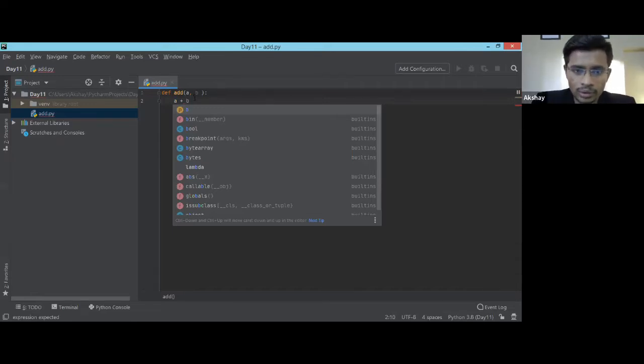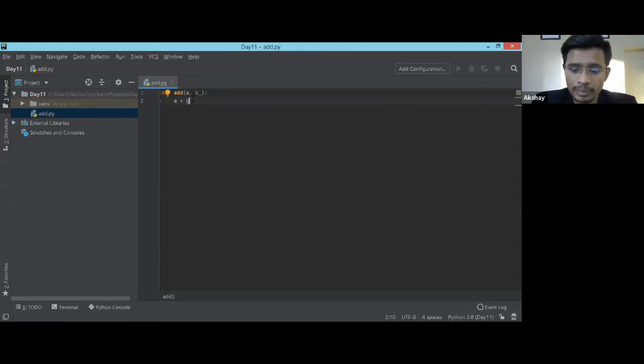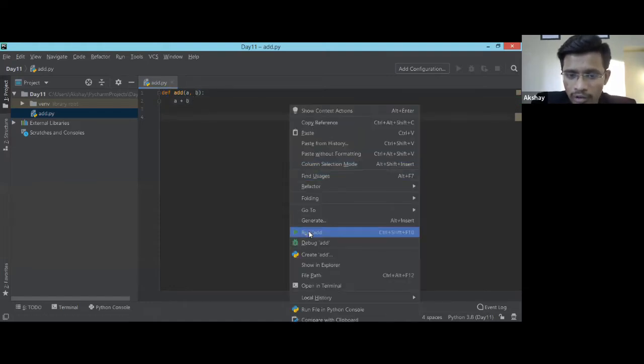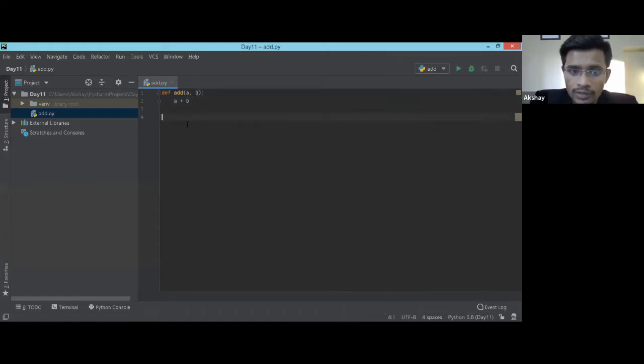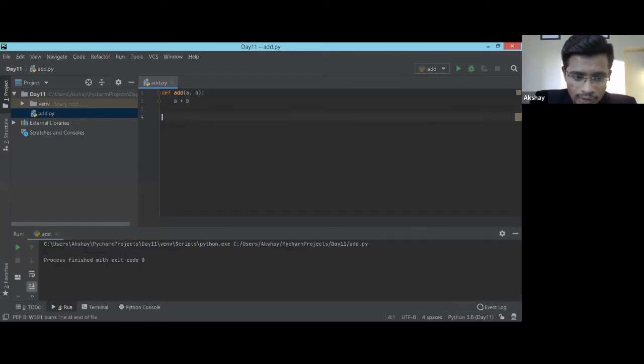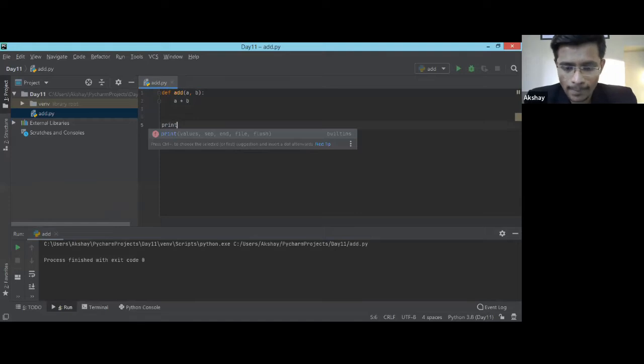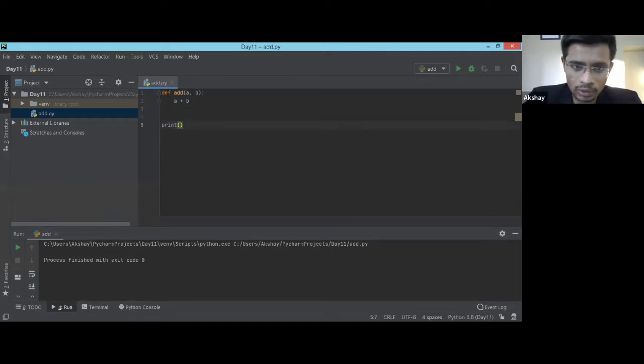But as I told you, I haven't used any return statement over here. This is just the function definition. Whatever I did in the first two lines, I just defined a function. So if I run this code, it will not do anything. It will not print anything because I haven't called that function. If I write a print statement over here, it will just print this statement. It will not touch the first two lines, because we haven't called that function.